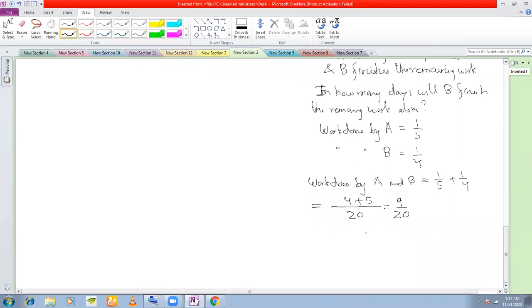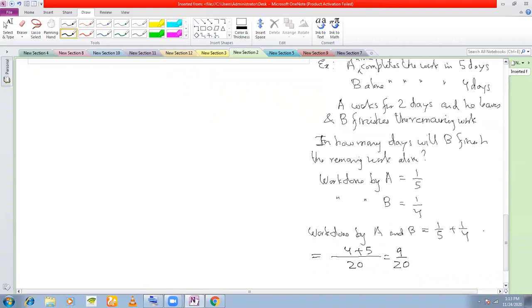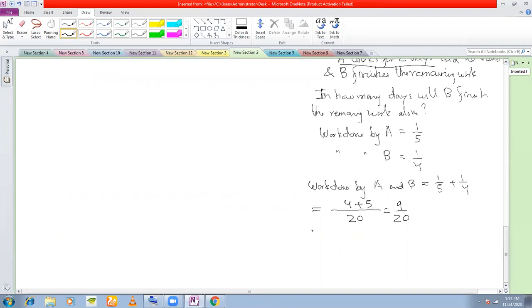Now what do you mean by work done? As I told you, work done means how much work they are completing in 1 day. Now till how many days have A and B worked together? They have worked together for 2 days. See, A works for 2 days, right? So A and B are working together for 2 days. So in 2 days, what is the fraction of work completed? If work done in 1 day is 9 by 20, work done in 2 days will be 2 into 9 by 20, which is 9 by 10. This is the fraction of work that is completed in 2 days.